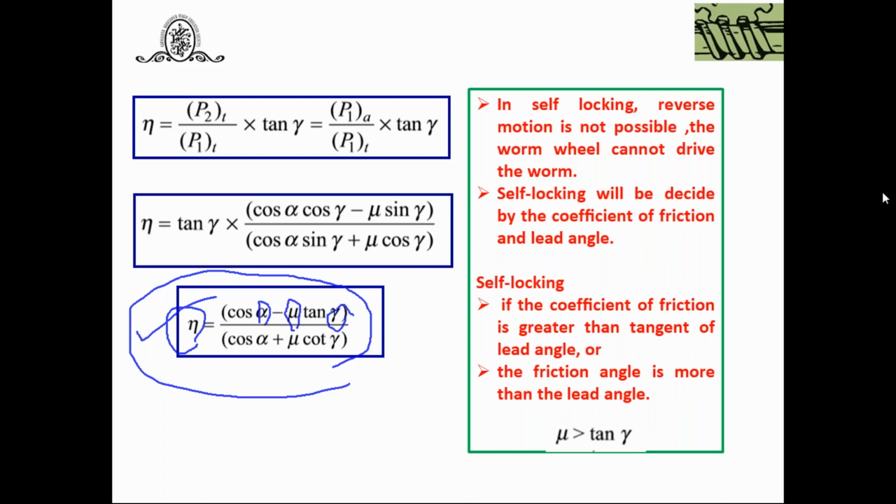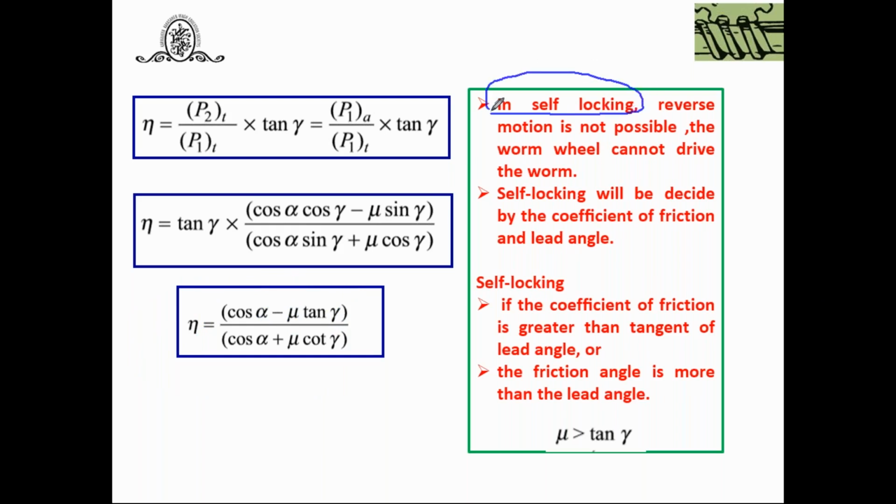Now, yesterday we have already told you about self-locking. What do you mean by self-locking of the worm gear drive? You know very well, the worm is the driver, the worm wheel is the driven member, and reverse motion is not possible.